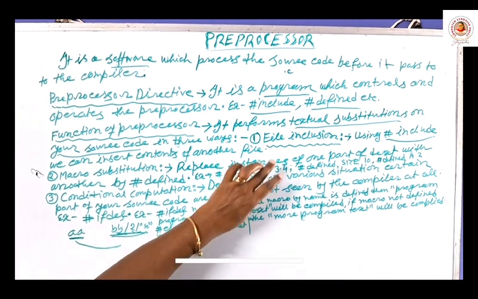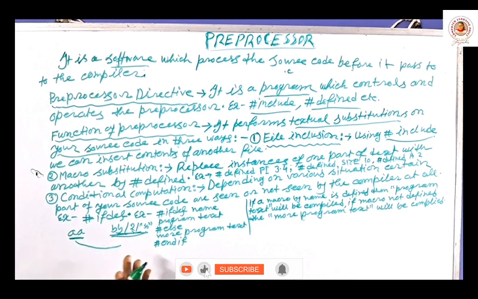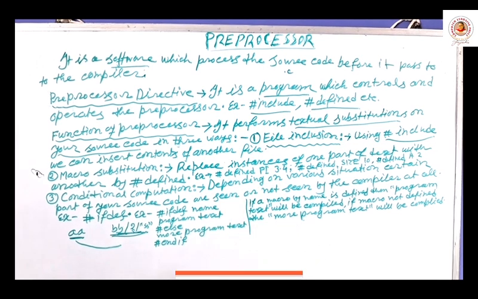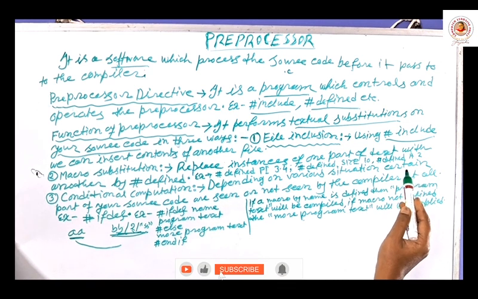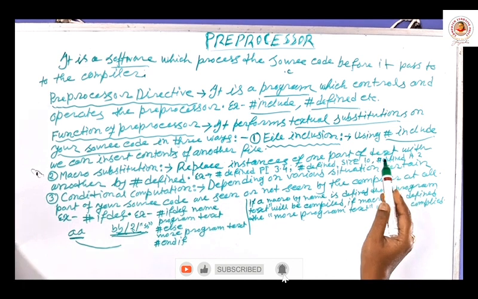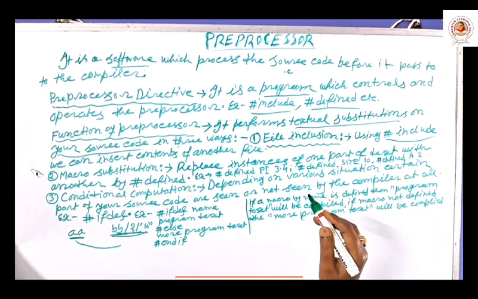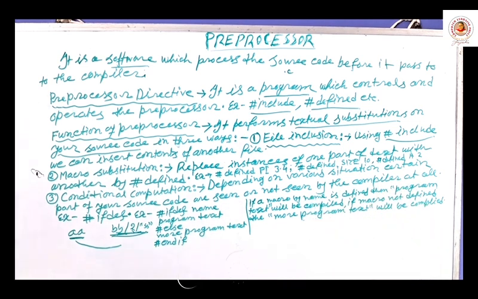This is one kind of textual substitution, the first kind, file inclusion. That means we especially link or attach the header files for getting inbuilt functions and their definitions from those header files. So what is the purpose? #include always attaches header files to our program.